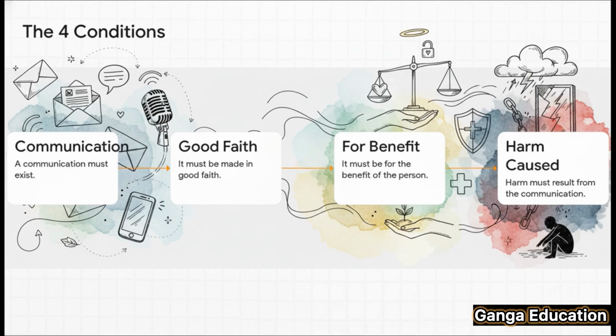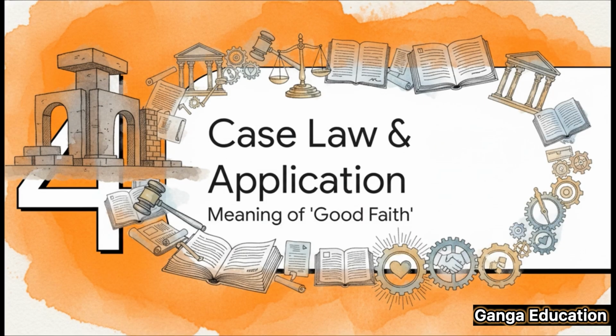First, there has to be a communication. Second, it has to be made in good faith, and we'll define that term legally in just a moment. Third, the purpose of the communication must be for the benefit of the person receiving it. And finally, the harm must have been a direct result of that communication. If even one of these is missing, the defense fails. So we've read the statute, but how does this all work in practice?